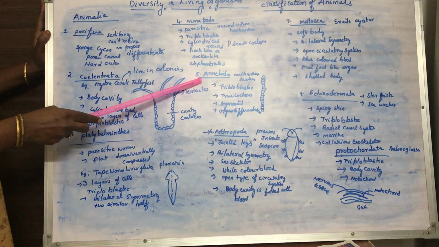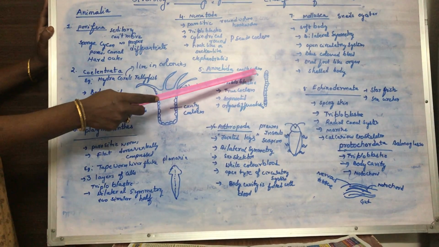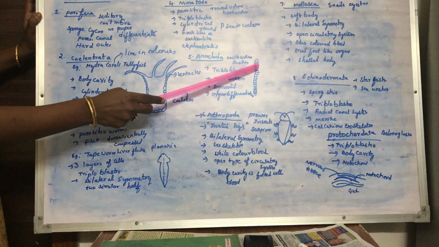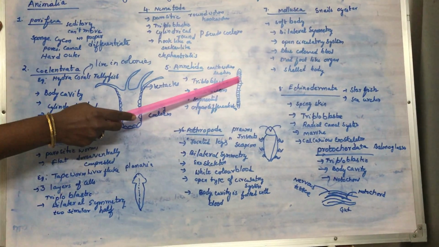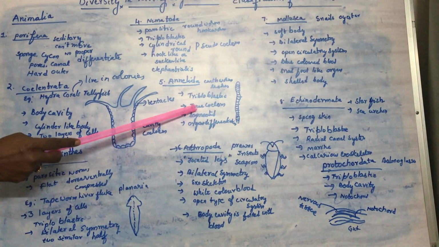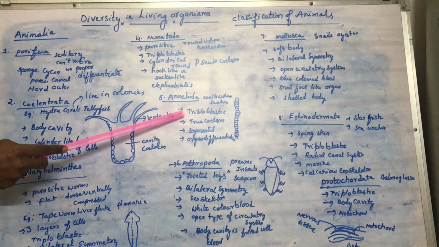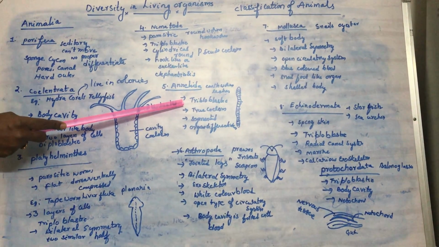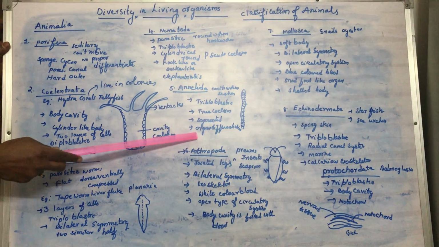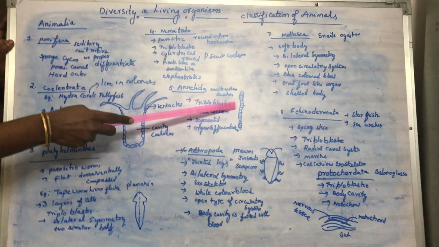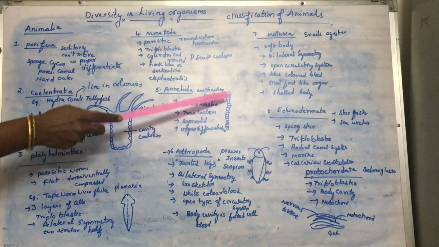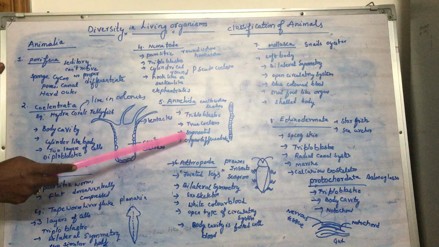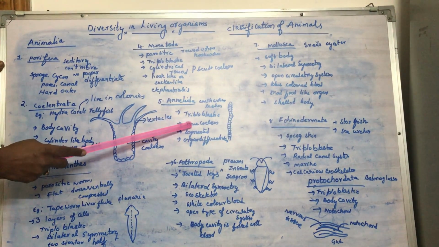Now coming to the Annelida, all earthworms, leeches, and these annelids have a ring-like appearance. Annulus means rings. Their body is divided into a number of segments, and they have a true coelom, and they are triploblastic. That means their body is made up of 3 layers of cells, and they have organ differentiation. They have a reproductive system, head, mouth, and nervous system. Differentiation of organs is seen in Annelida, and they have a true coelom.